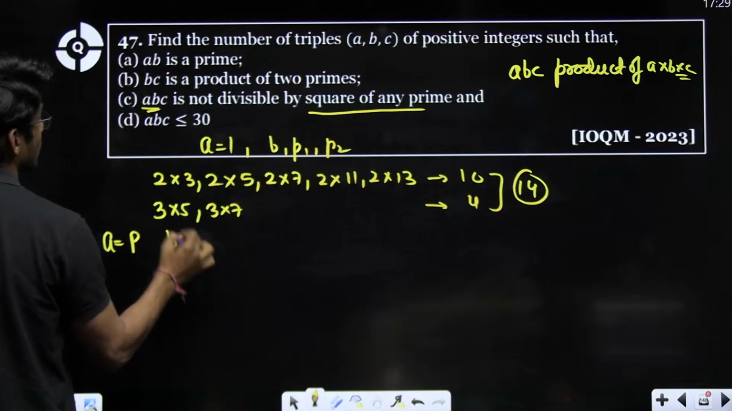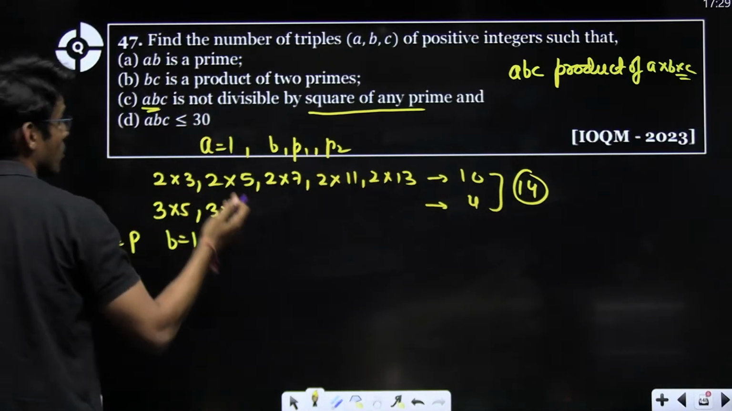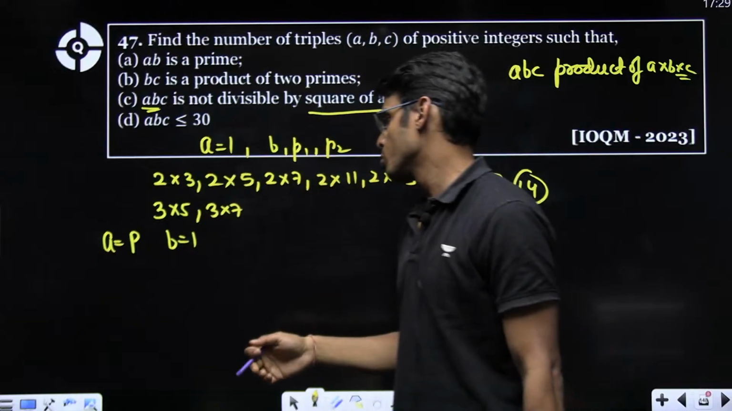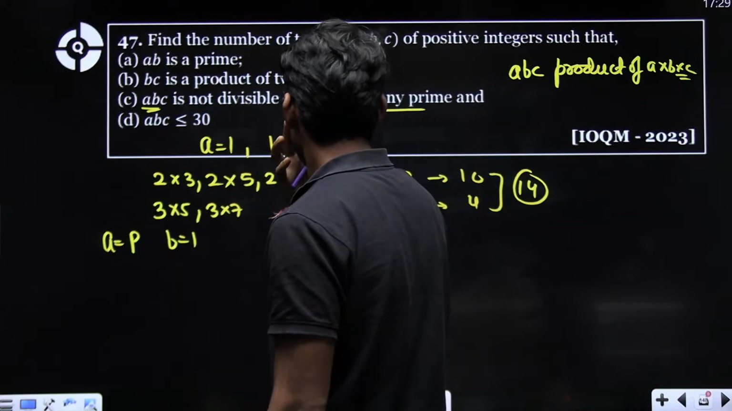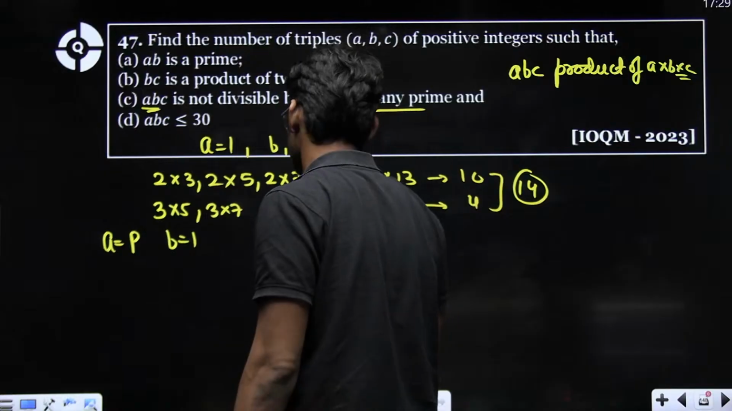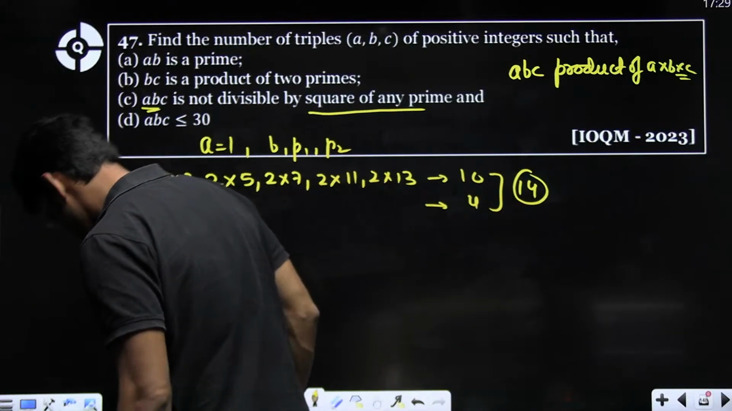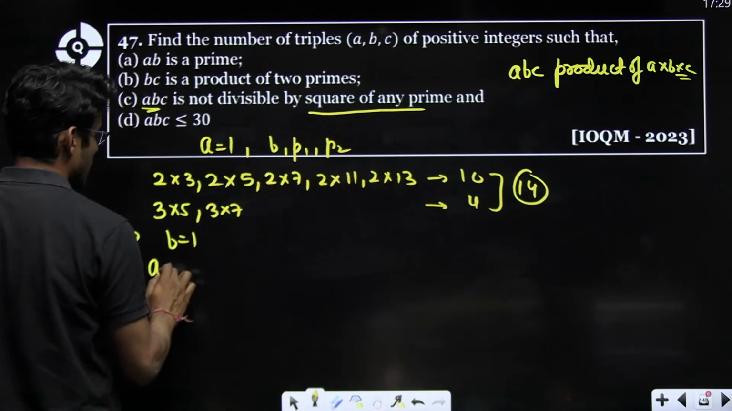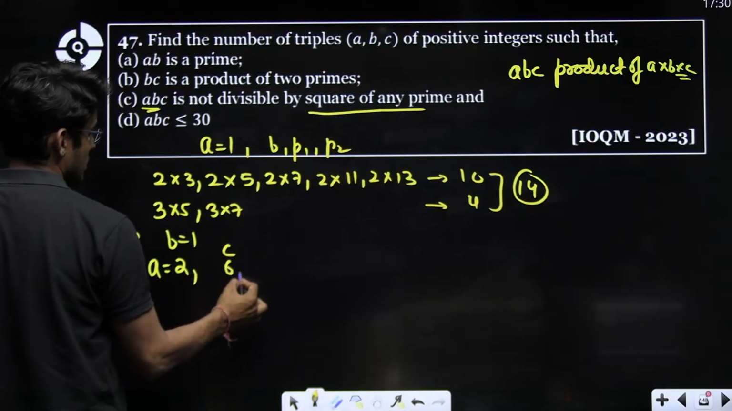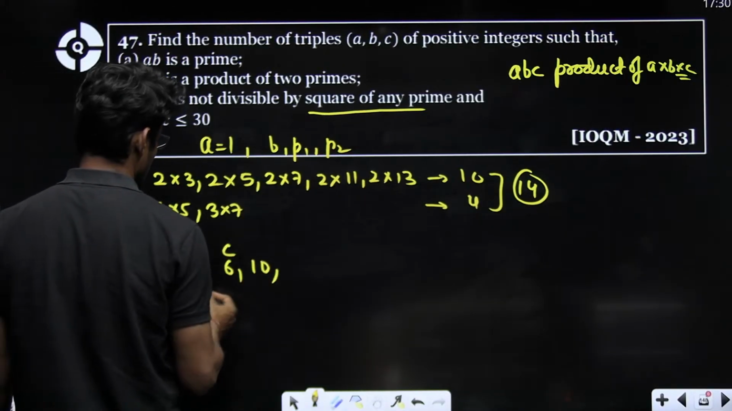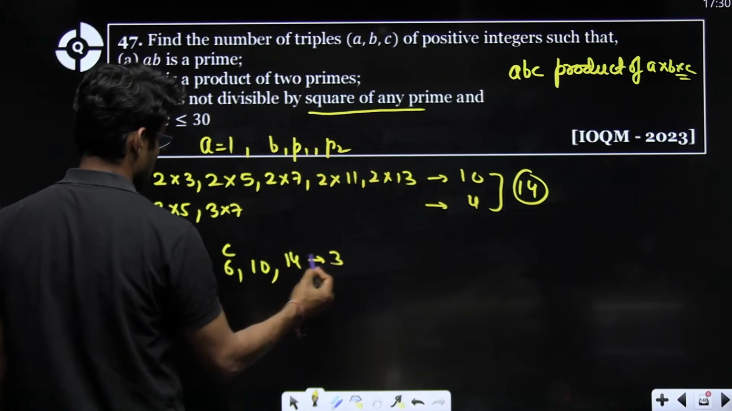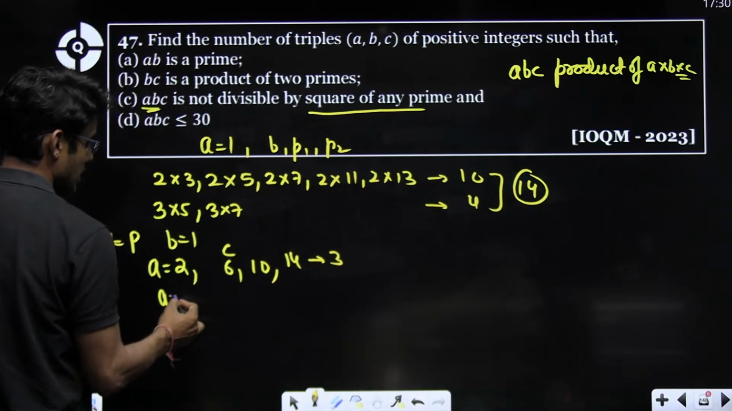B is 1. So then C becomes product of 2 primes, right? Okay. So then if A is 2, C can be 6, 10, because the product has to be less than 214. If A is 3,